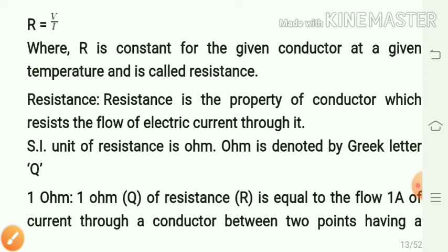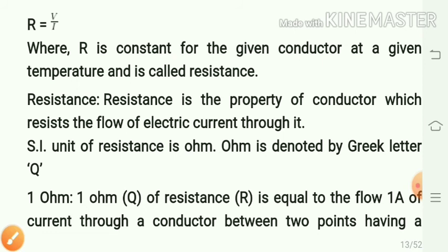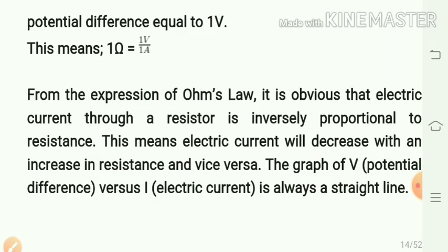This is the symbol for writing ohm as the SI unit of resistance. Then what is 1 ohm? Here 1 ohm of resistance R is equal to the flow of 1 ampere of current through a conductor between 2 points having a potential difference equal to 1 volt.